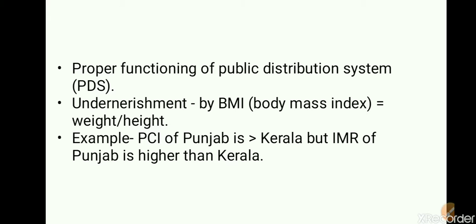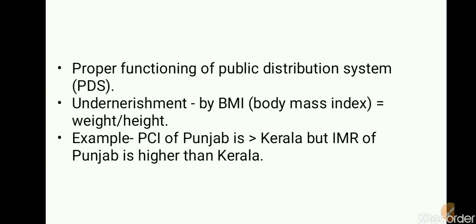So the development of the region, or the standards of living, for Kerala would be higher than that of Punjab. Again, undernourishment is one of the factors that is considered when we talk about development. So undernourishment is measured by the body mass index, that's the weight of the person divided by the height of